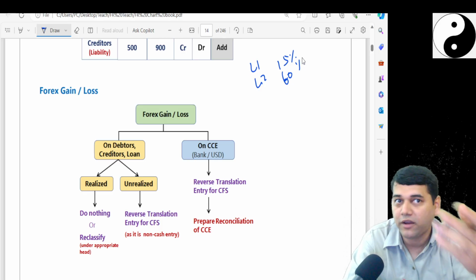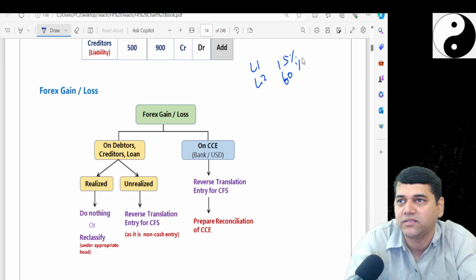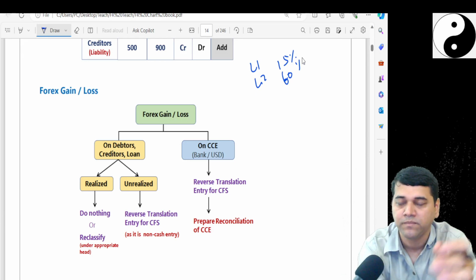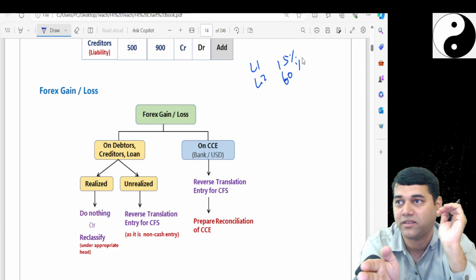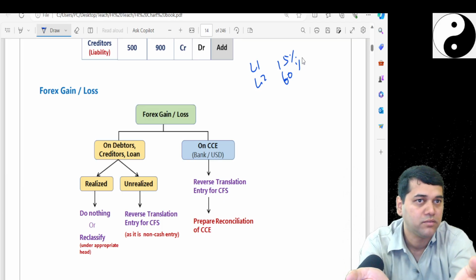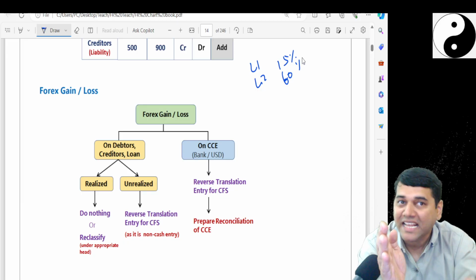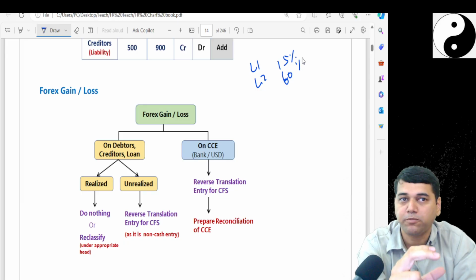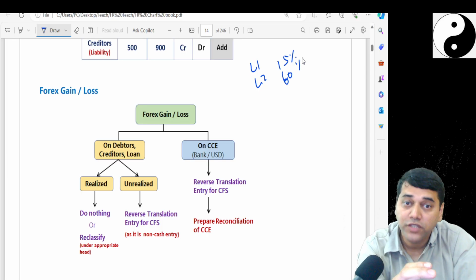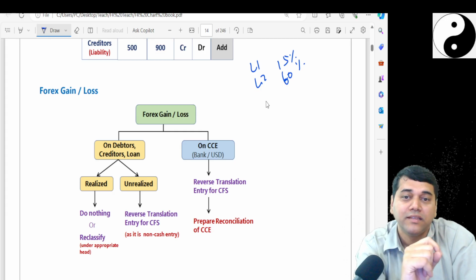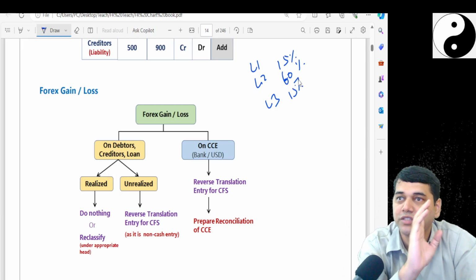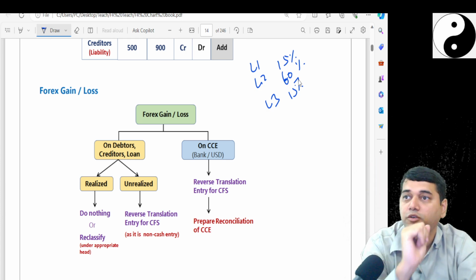But L2, when they talk about one concept, if you have observed, till now I have been showing you, they can simply complicate the things. But at any point of time, say when I'm talking about remeasurement or whatever it is, they speak only that. They don't mix in something else. Otherwise, they can simply make it very complicated, no? In one chapter, there are different aspects. But when they pick one aspect, they speak only that aspect. But that problem, they make it complicated, which forms 60% of your marks. Then L3, it is the balance 15 to 20%, where in consolidation, impairment they are trying to call you.